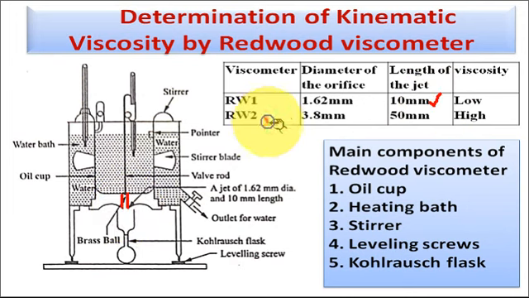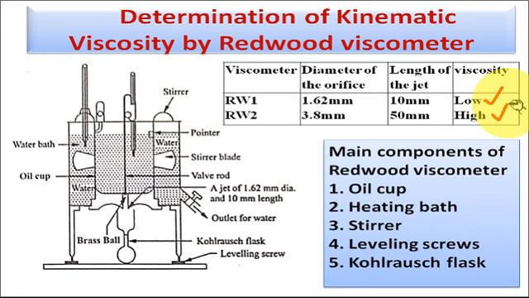While in Redwood viscometer number 2, the diameter of this orifice is 3.8 mm and the length of the jet is 50 mm. That means this is the longer jet. Now the Redwood viscometer number 1 is used for lubricating oils having low viscosity, while the Redwood viscometer number 2 is used for lubricating oils having high viscosity.